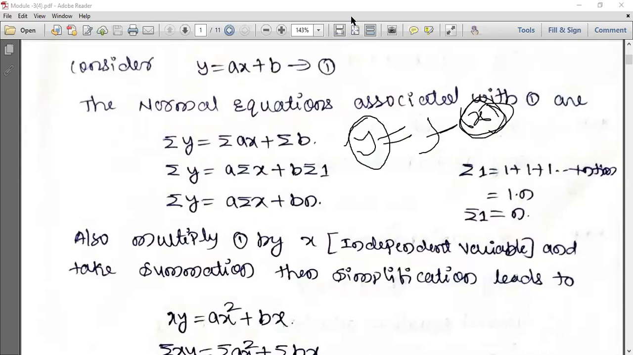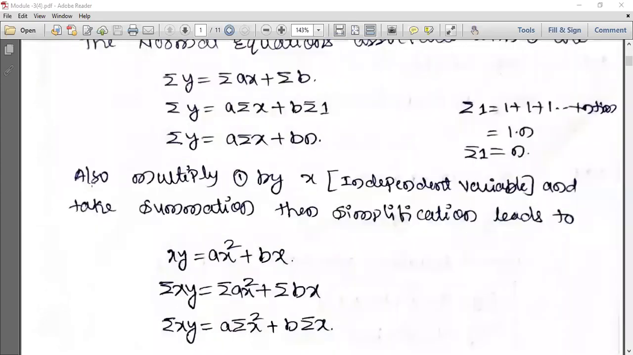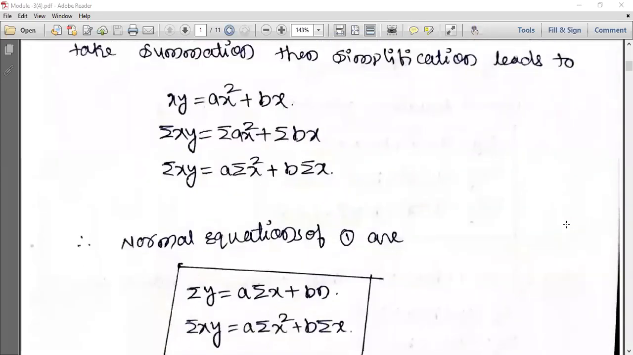Next, what I am doing is very, very important. I'll multiply equation 1 by x. X means, don't fix in your mind that it is x only. It may be anything. So we have to multiply it by the independent variable. Here the independent variable is x, so I'm multiplying with x and taking the summation, then simplification leads to the result. Equation 1 should be multiplied by x, then you take a summation, and take the constant terms out.